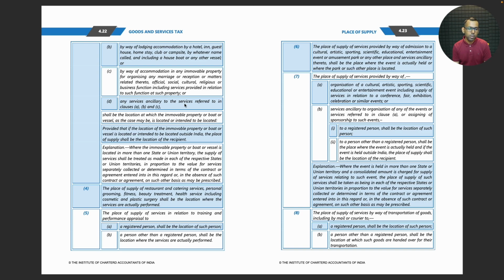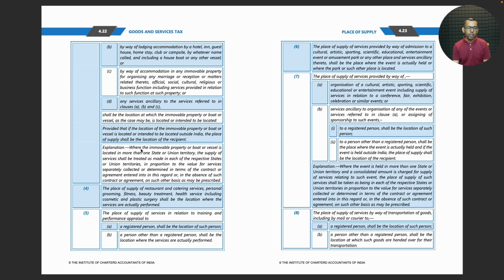services ancillary to the services referred to in clause A, B and C shall be the location at which the immovable property or boat or vessel, as the case may be, is located or intended to be located, provided that if the location of the immovable property or boat or vessel is outside India, the place of supply shall be the location of the recipient.